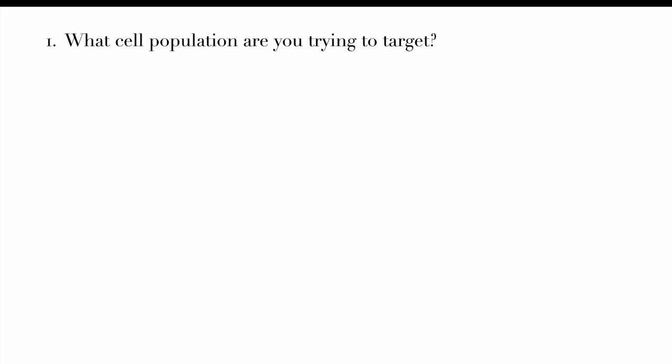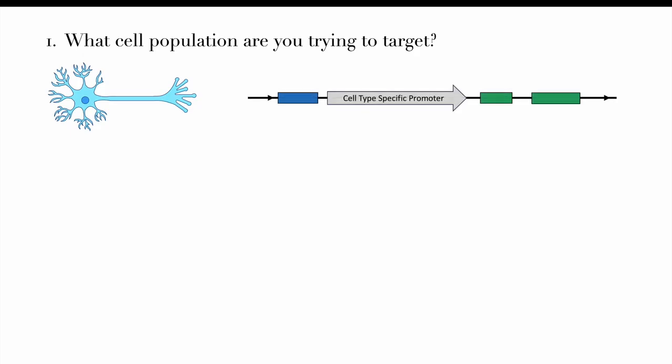There are many factors to consider when planning a chemogenetic experiment. First, what is the cell population that you are trying to target? Chemogenetics is a very flexible technique and can be adapted to target many subtypes of both neurons and glial cells. We can often target specific cell types by designing our DREADD transgene to be under the control of a promoter that is only active in specific cell types. We call this a cell type specific promoter.